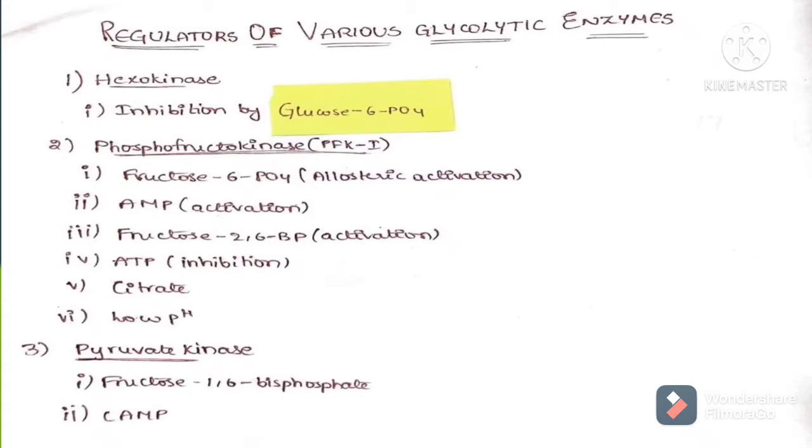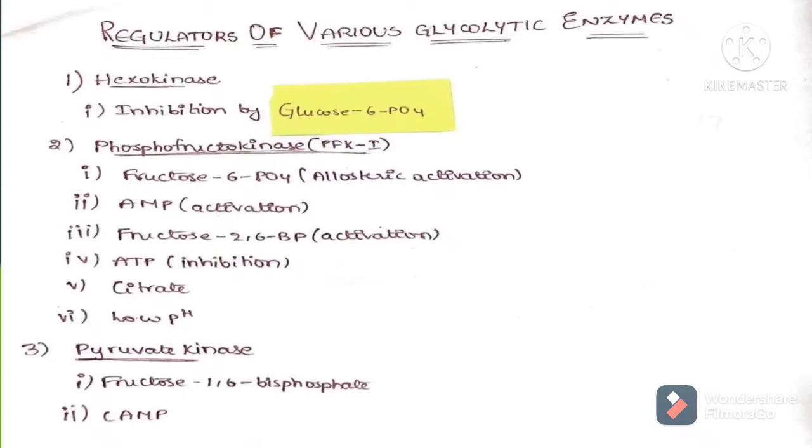For example, glycogen phosphorylase belongs to glycogenolysis, and the hyperglycemic hormones activate glycogen phosphorylase by phosphorylation. So these 4 statements are very important for you to remember and understand glucose homeostasis.